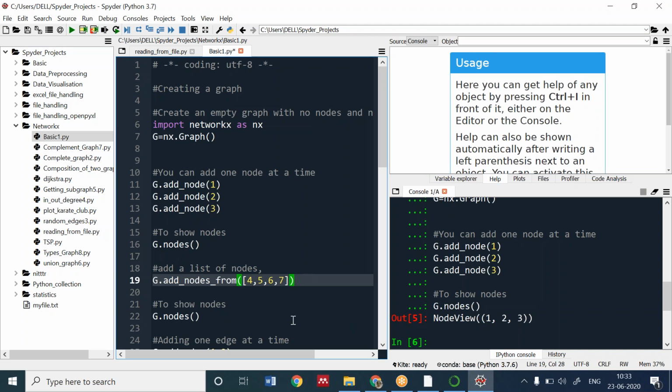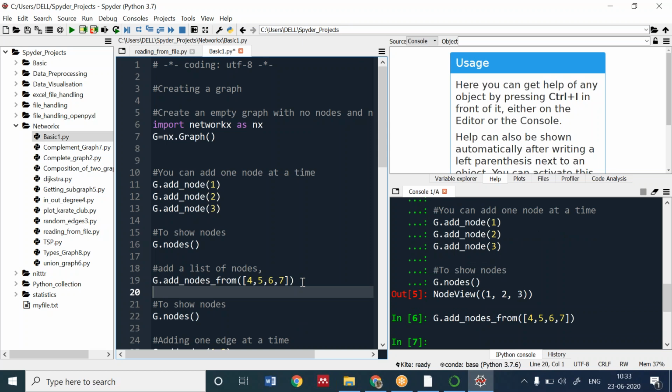We have 1, 2, 3 nodes. Now it's going to create 4, 5, 6, 7. Now if I run line 22, what will be the output? I want the exact output. I don't want the English words. If I run this, what will be in my console window? Tavishi's answer is right.